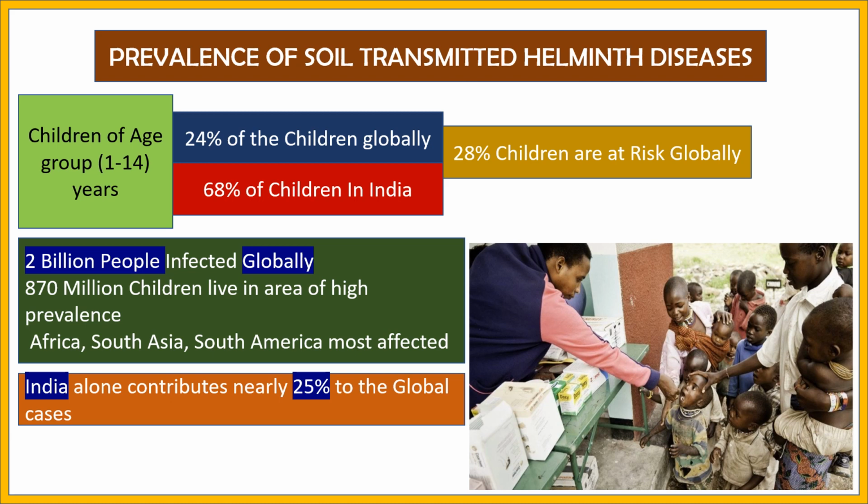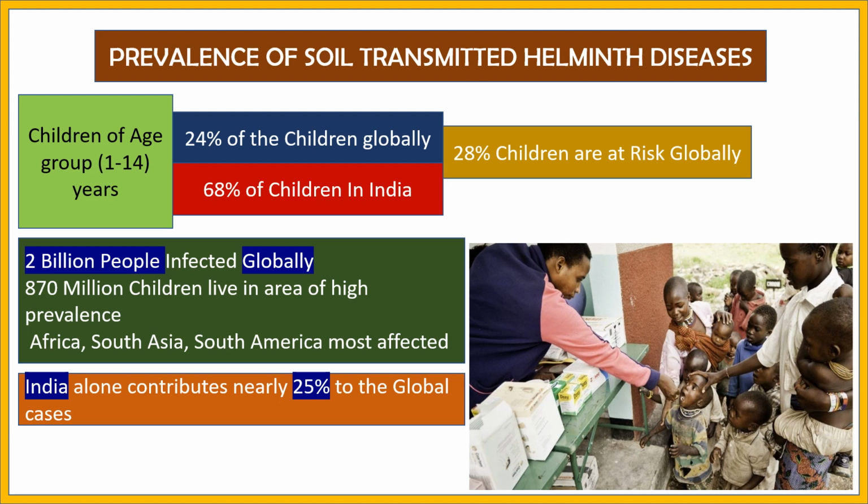This occurs mainly in children of the age group of 1 to 14 years. It is all over the world, and about 24% of the children are globally affected, and in India about 68% of the children are affected. Apart from this, 28% of the children are at high risk globally of such infection. So you can see that about 2 billion people are infected globally.